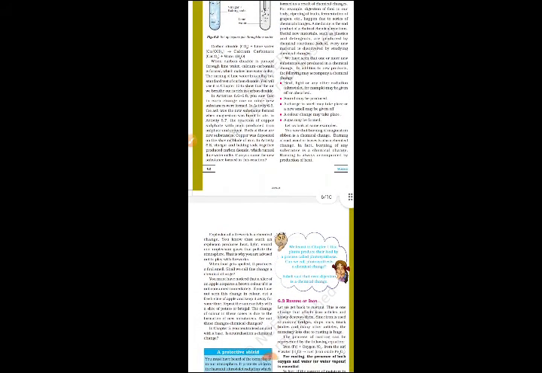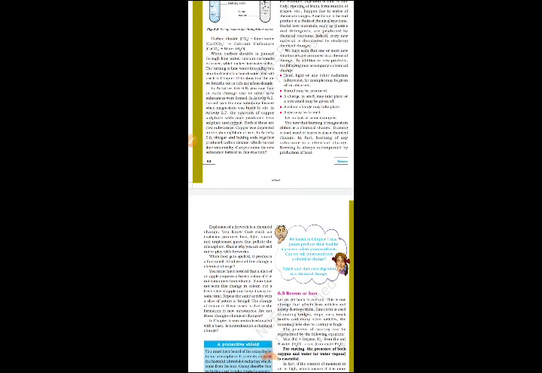We have seen that one or more new substances are produced in a chemical change. In addition to new products, the following may accompany a chemical change. Heat, light or any other radiation may be given off or absorbed. During the chemical change, we can see heat will be absorbed or given off. Sound may be produced, like the hissing sound we have seen. Change in smell also we can consider. Color change also we can see, like the copper sulfate to iron sulfate change. Gas may be produced, like carbon dioxide we have seen. So let us look at these examples.